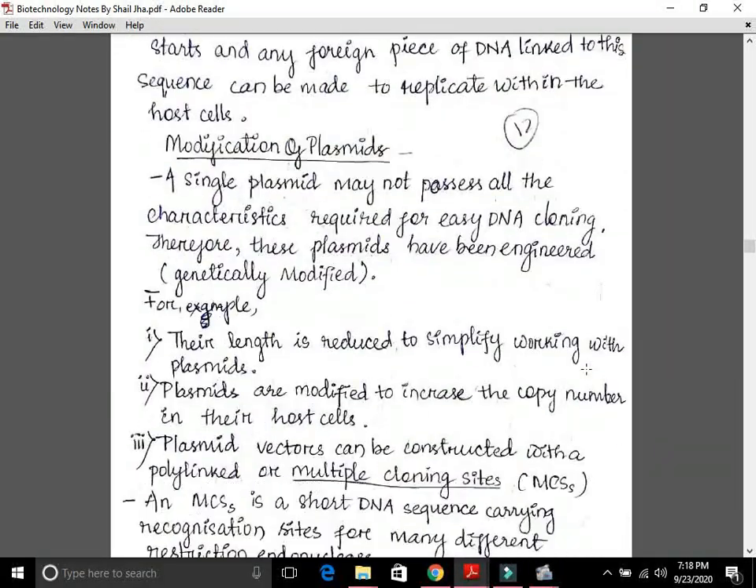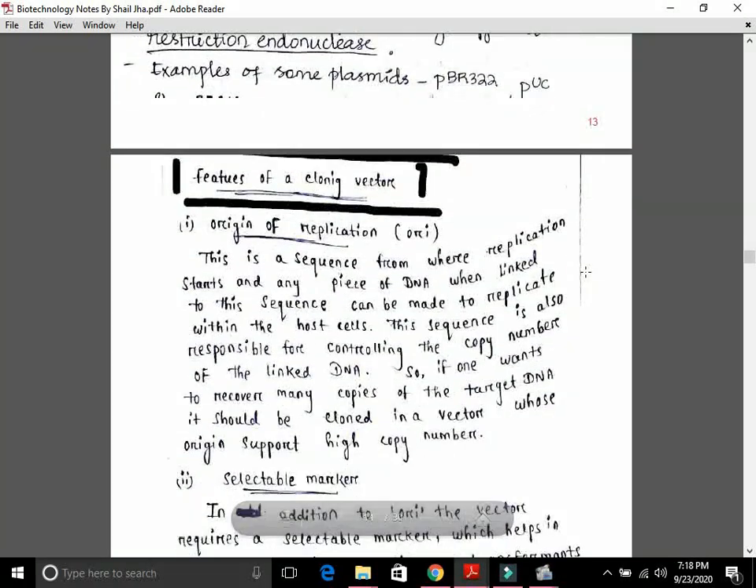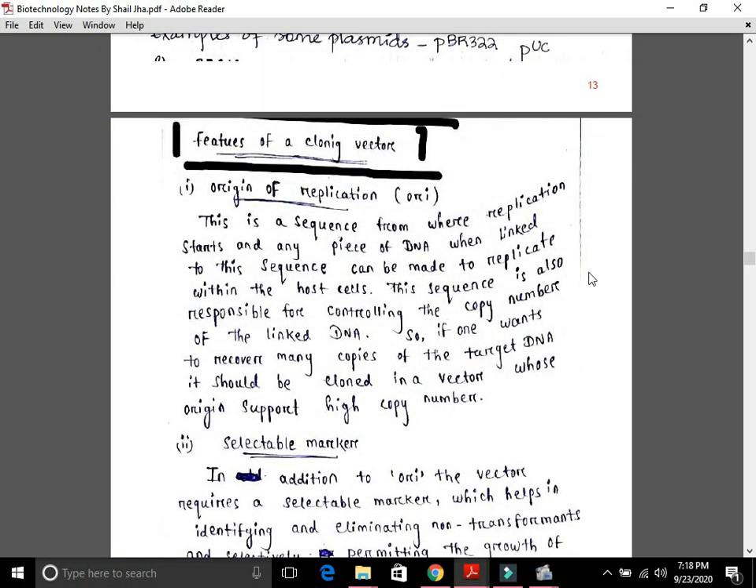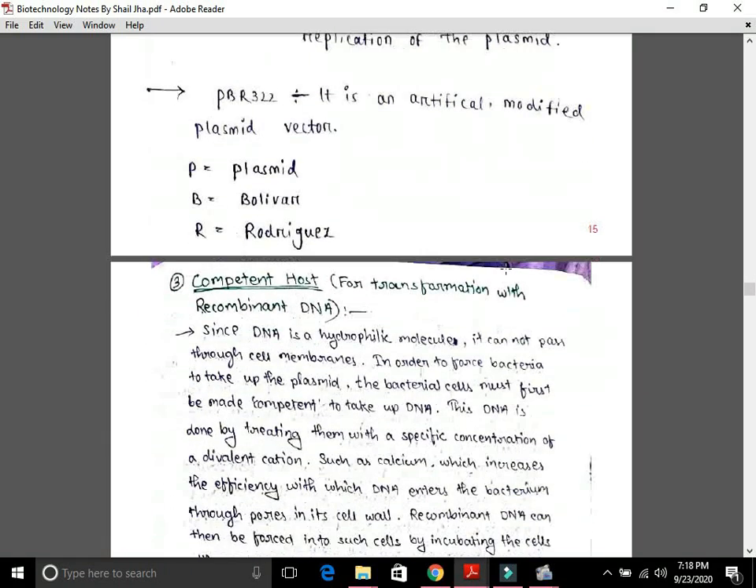Then how plasmids are modified to work with them easily in biotechnology, that is the modifications of plasmids. Over here it is given. Then what are the features of a cloning vector which help us to use them in biotechnology, that is origin of replication, selectable marker, cloning sites.